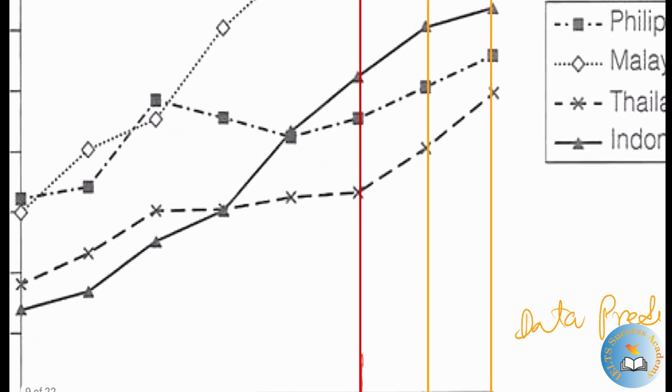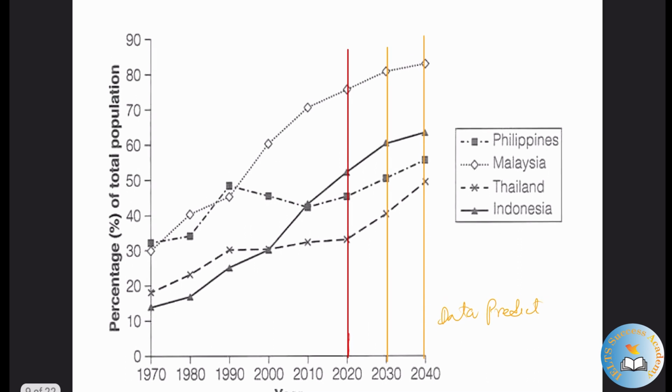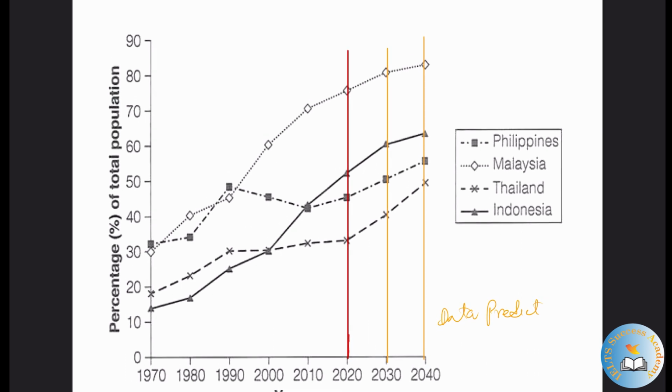Okay, now let's come on to the overall. Overall what we can see is that for all the countries there is a notable increase in the city population. For example, here in Indonesia the graph is rising, same for Thailand, the Philippines and Malaysia as well. Also in the years 2030 and 2040 the trend will continue. Also, Malaysia is the highest. Look at the key, Malaysia is at the top. So we can write the overview.